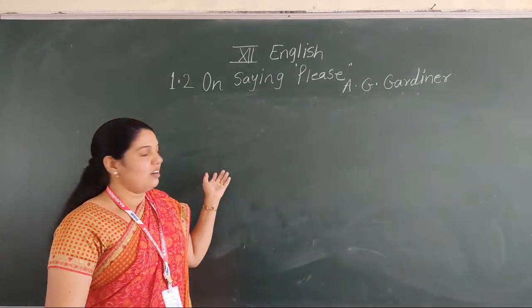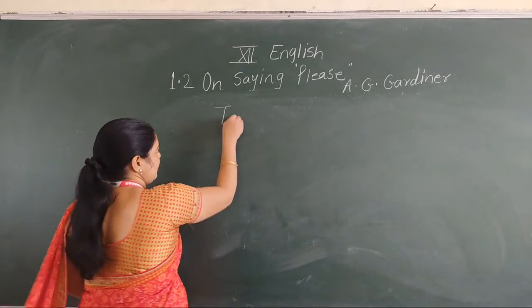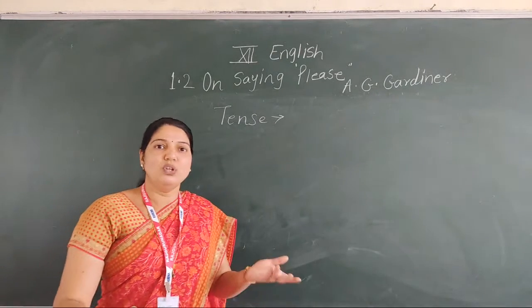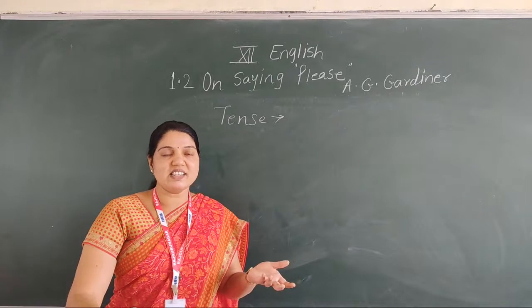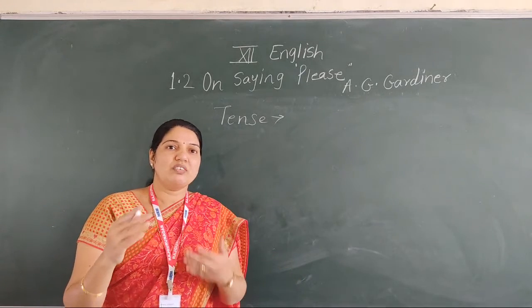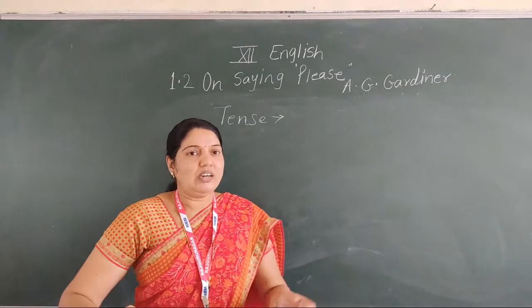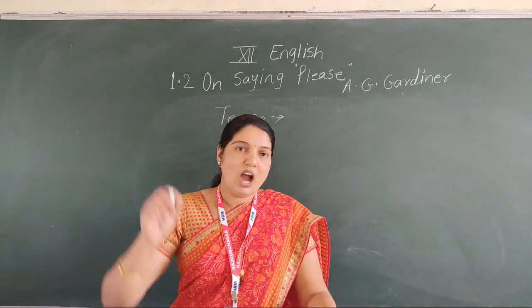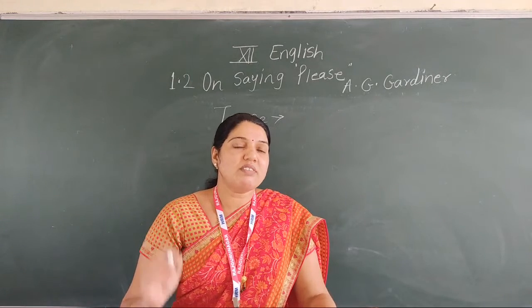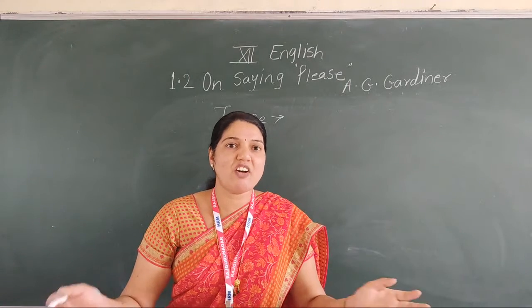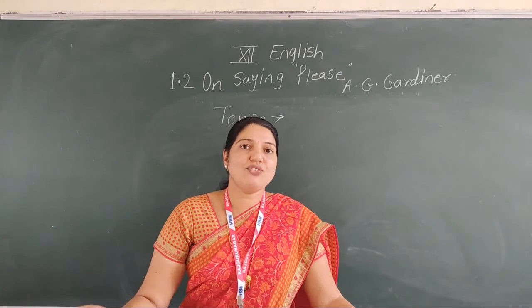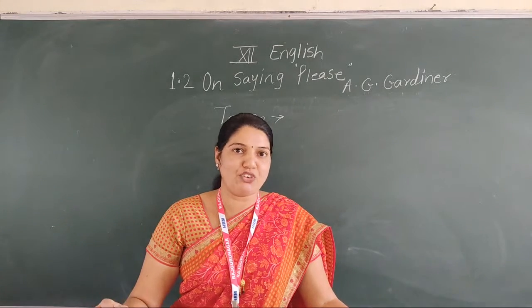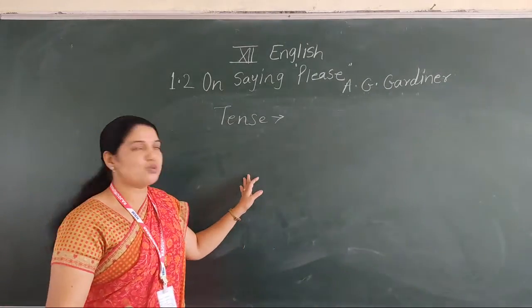Now let's see one by one. First we deal with the tense, and it's very easy for you. If you know the proper structure of the sentence, it's very easy for you to write the proper answer. And you also know very well how to solve the questions in this text, because you have already practiced the online test. You have to select only the correct option. It's an alternative form. That's why it's very easy for you to select the correct option.